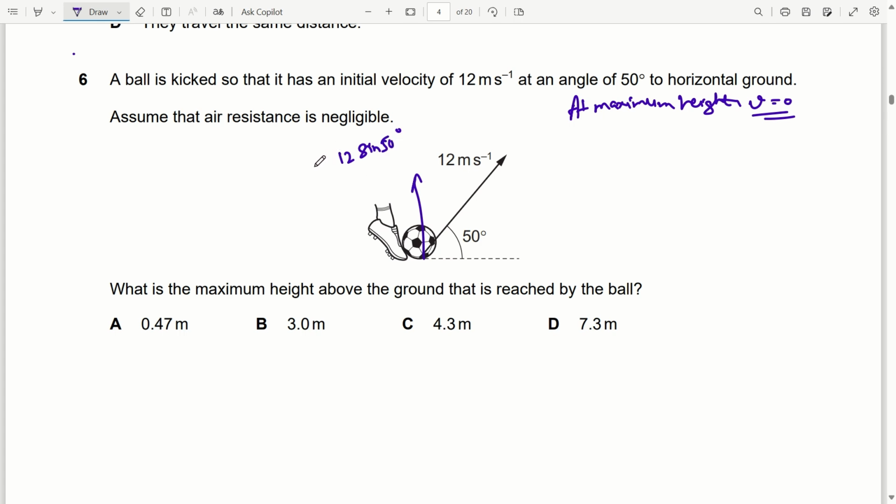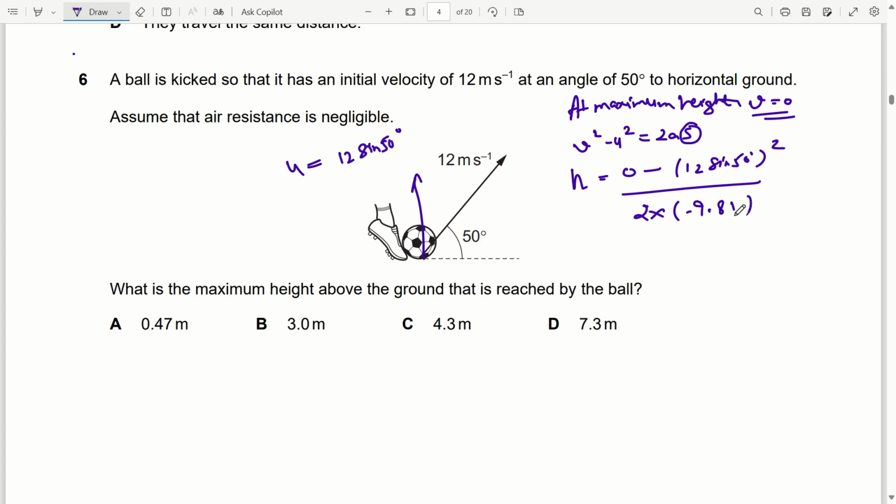This is the vertical component, or we can say the initial vertical velocity u. Now applying the equation v square minus u square is equal to 2as. So s here will be the maximum height. Let's say maximum height is h, so h is equal to v square (final velocity 0) minus u square (initial velocity is 12 sin 50 degrees) square, divided by 2 into a. Here a is the acceleration due to gravity. Since it is moving against the force of gravity, it will be minus 9.81. On solving this we will get height h is equal to 4.3 meter.